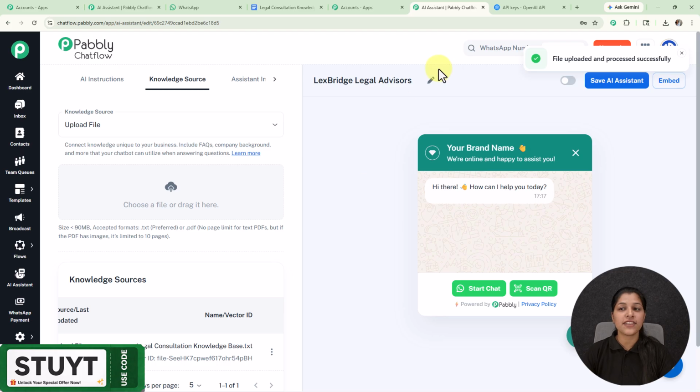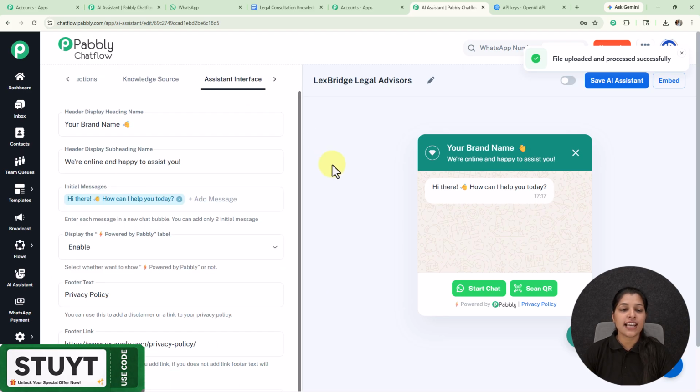And here you can see we are getting this pop-up, that is file uploaded and processed successfully, and here we are getting the name and the vector ID of this file. So this shows that we have successfully provided the knowledge base. And now let's move on towards our assistant interface and configure it.